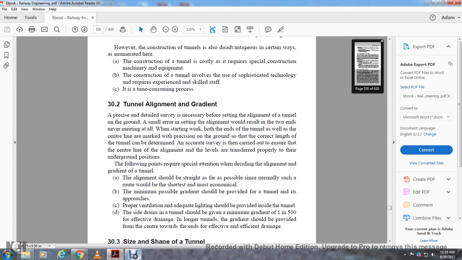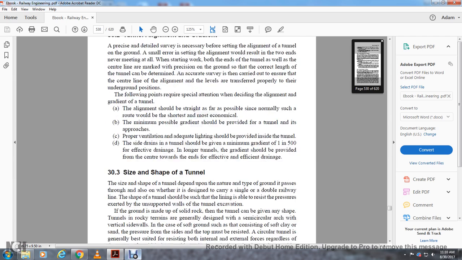The tunnel approach should have proper ventilation, and adequate lighting should be provided inside the tunnel. The side drains in tunnels should be given a minimum gradient of 1 in 500 for effective drainage. For longer tunnels, the gradient should be provided from the center toward the ends for efficient drainage.